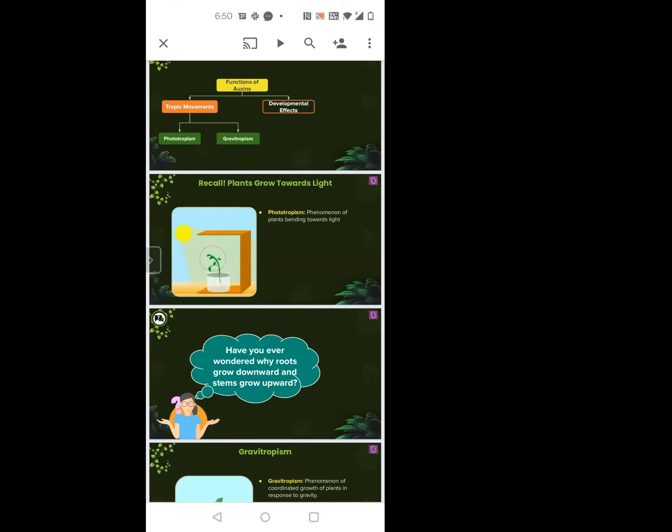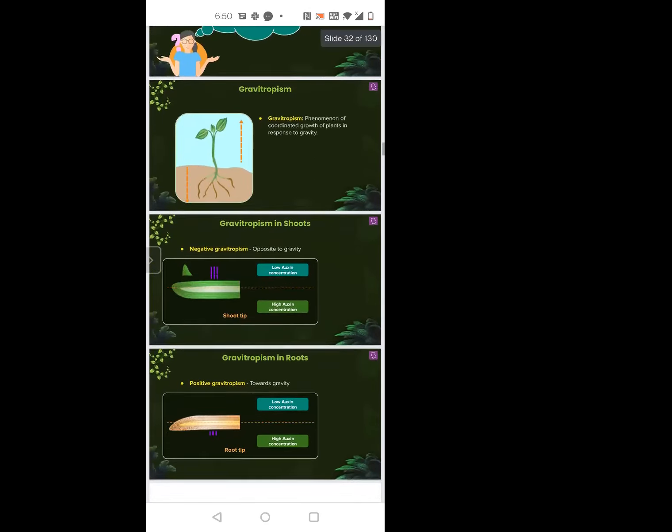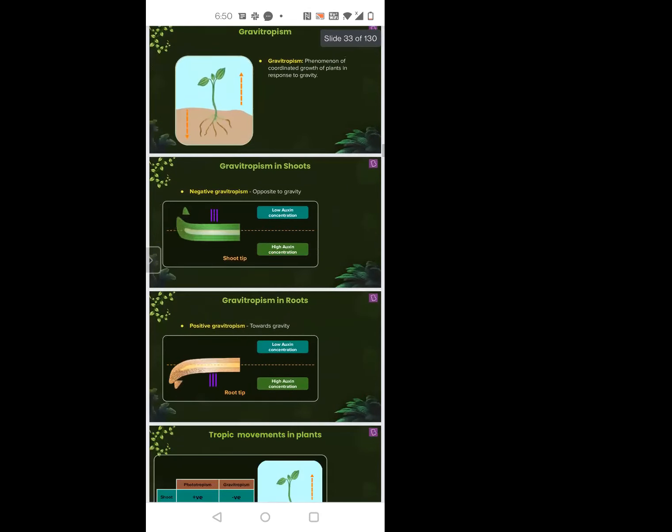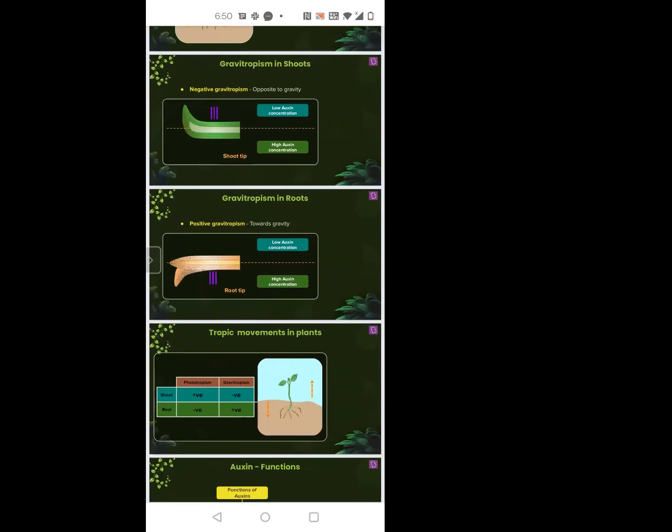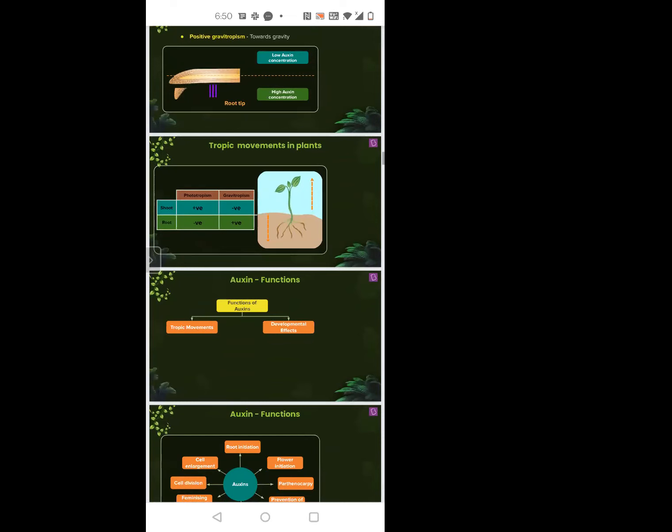When you talk about auxin, it is responsible for tropic movements. That means movements which are not fast or sudden; they take some time to happen. Phototropism, geotropism, all these come under tropic movements. We have already discussed positive and negative, and I think you are very well aware of it.